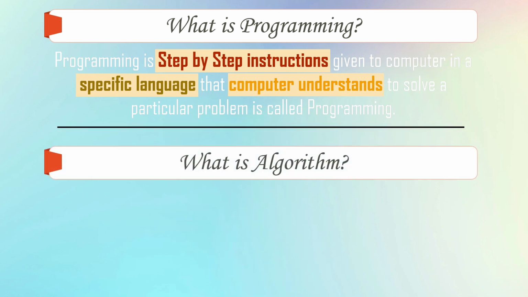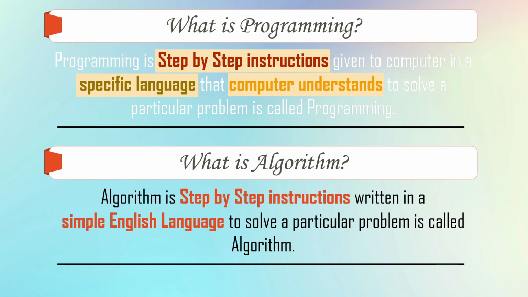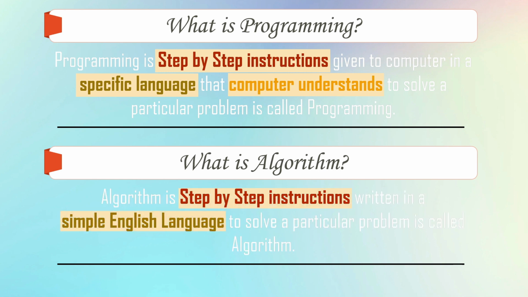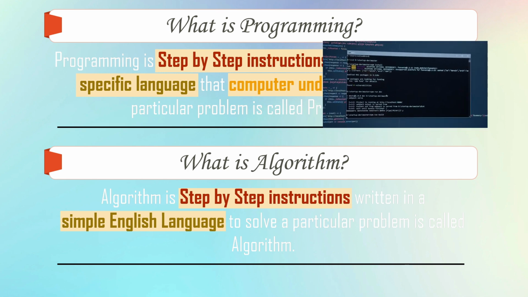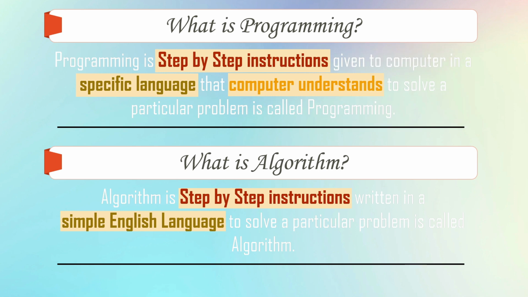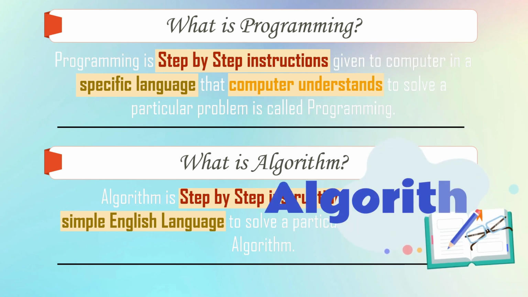And what is an algorithm? An algorithm is step-by-step instructions written in simple English language to solve a particular problem. So what is the difference? Programming is step-by-step instructions written in a specific language, while an algorithm is step-by-step instructions written in simple English. Where do we write programs? We write programs in special editors. We need special editors to write programming languages, while to write an algorithm, we don't need specific editors. We can write an algorithm on pen and paper.